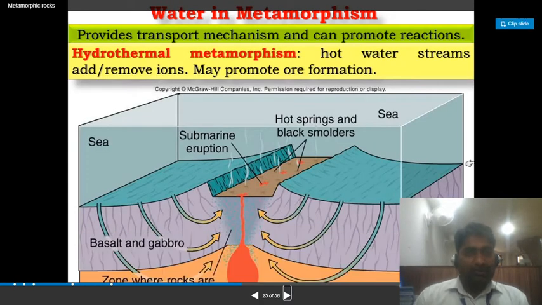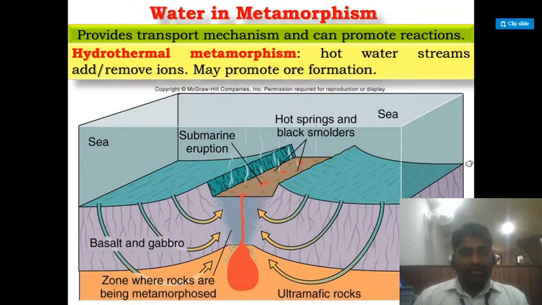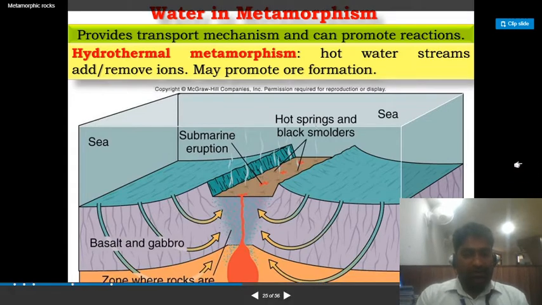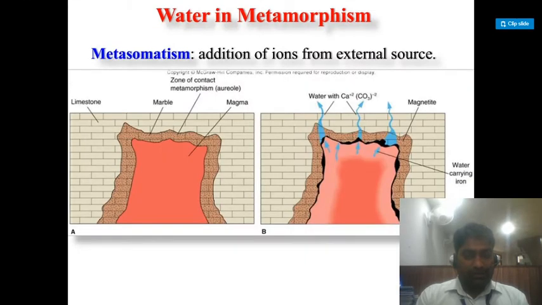Water in metamorphism provides a transport mechanism and can promote the reaction. Hydrothermal metamorphism: hot water streams act to remove ions and may promote ore formation. So this is how you can see in this diagram how water is playing its role in metamorphism.